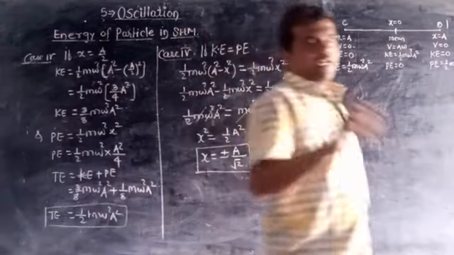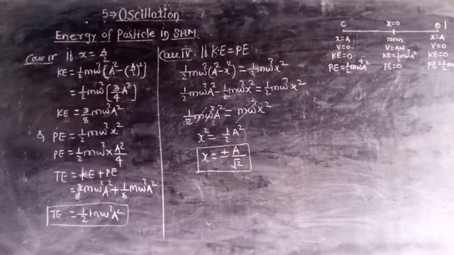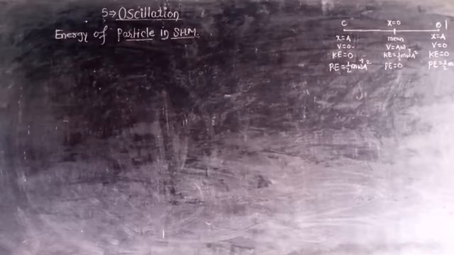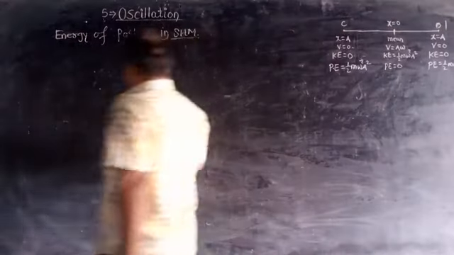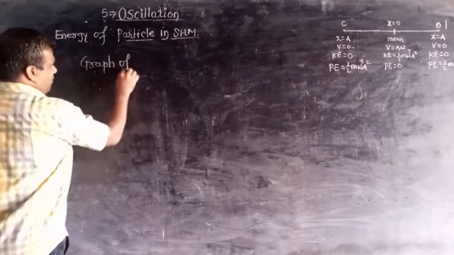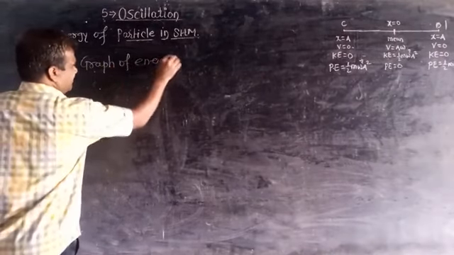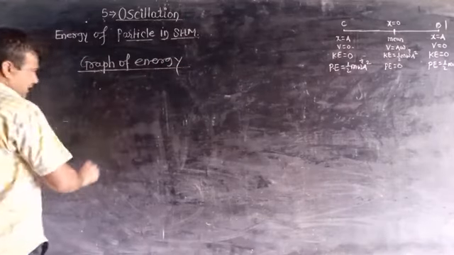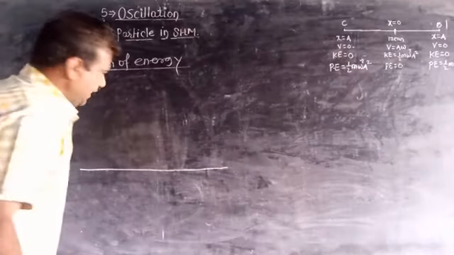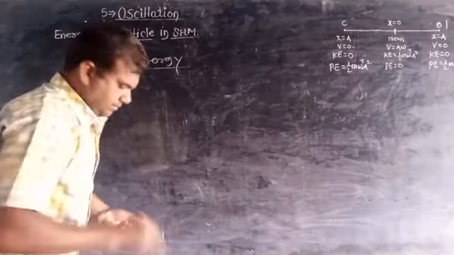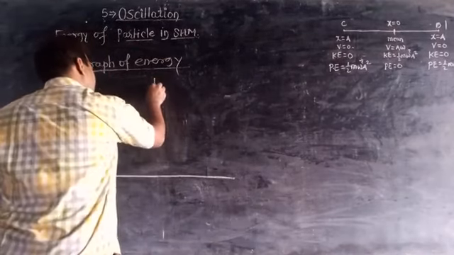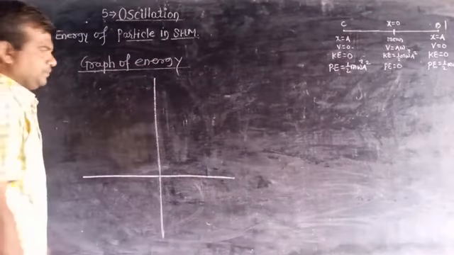Now we see the graphical representation of these energies, that is kinetic energy and potential energy. Now we see the graph of energy. So for the graph of energy, we take displacement along the x-axis and energy along the y-axis.